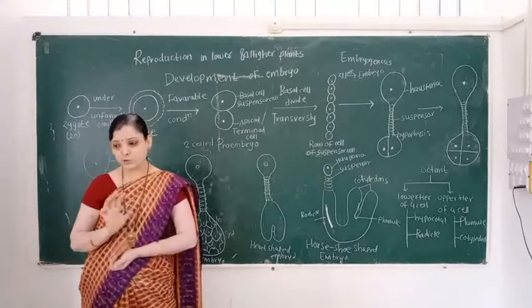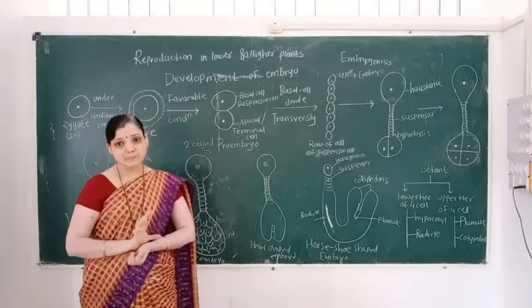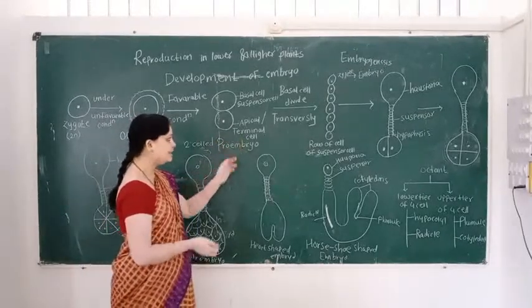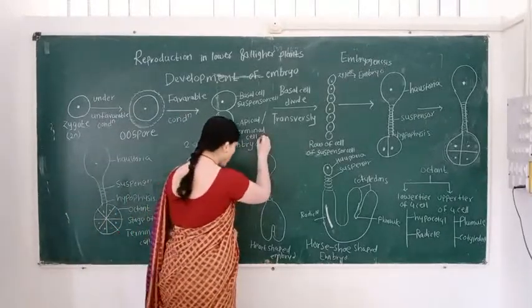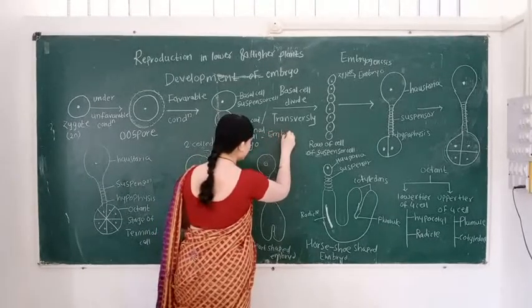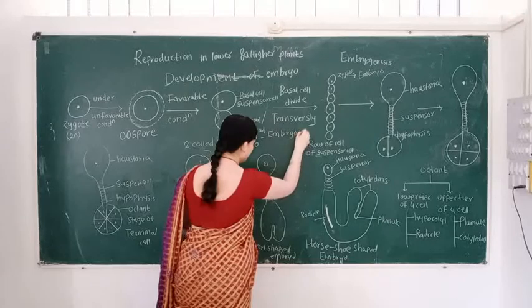The terminal cell is also called the embryonal initial cell.